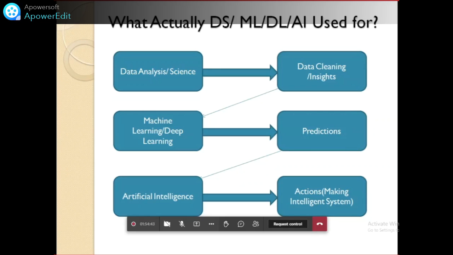Data science or data analysis roles and responsibilities are to clean the data. That is the data analyst person. That clean data is provided to the machine learning and deep learning team. If you are solving the problem with a machine learning algorithm, apply the machine learning algorithm. If you are solving it with a deep learning architecture, apply that architecture. The roles and responsibilities of the machine learning and deep learning team are to apply the algorithm to the clean data to train the machine. Once trained, the output is a model that is used for prediction. That prediction is given to the AI team. This AI team will convert this prediction into a certain action or intelligent machine. And this is all interconnected.